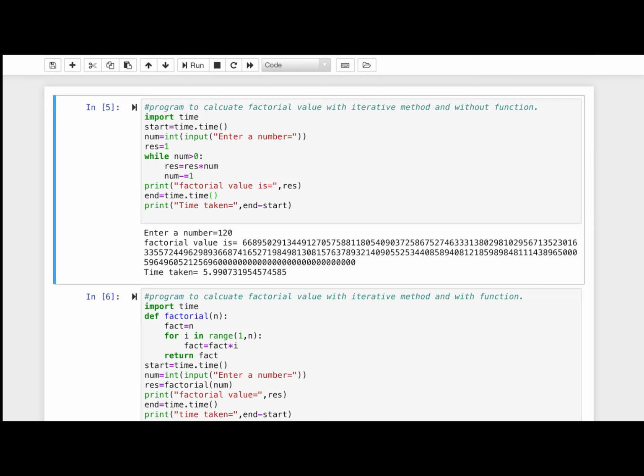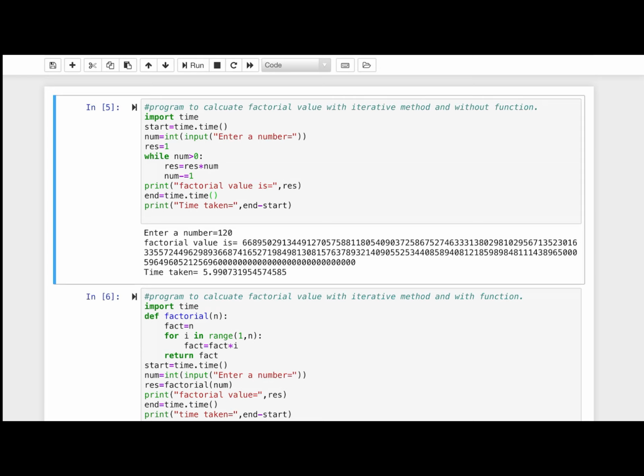And the last, after printing the result of this factorial value, I have again demanded the time from the system, that is end equals time dot time, and print the difference between the time of starting and the time of ending.